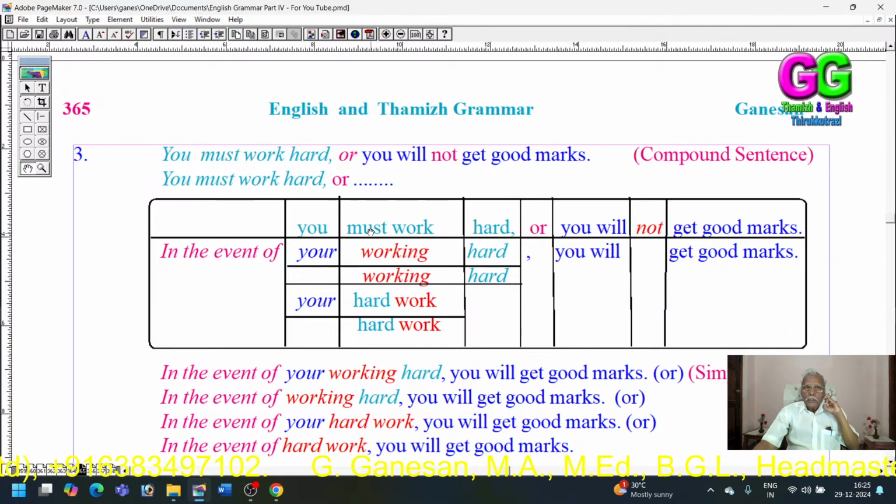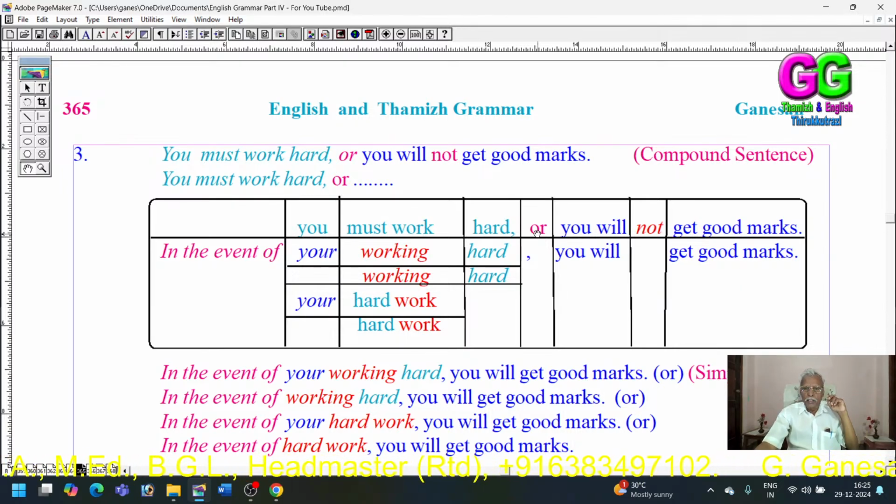Whatever the auxiliary verbs come, I mean will, would, shall, should, may, must, might, can, these auxiliary verbs should be dropped, and the main verb should be converted into its participle. So here, "must" is dropped, and the present participle of "work" is "working". Then the other parts have been repeated as they are.